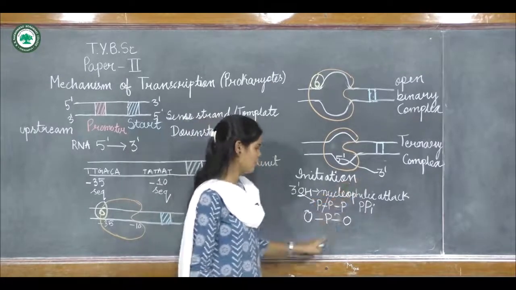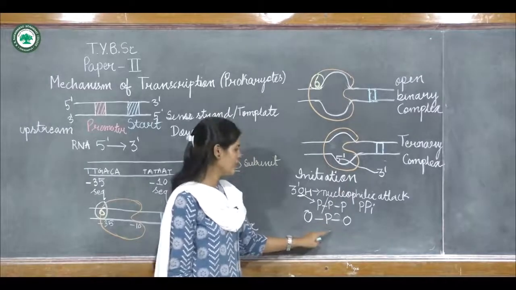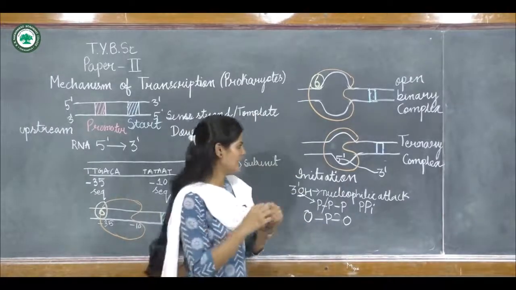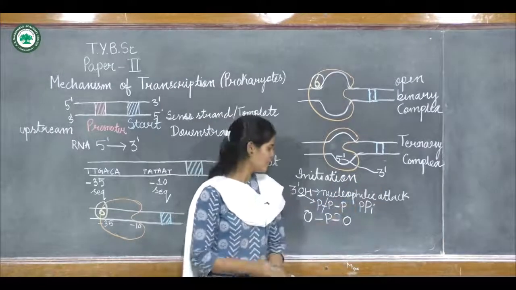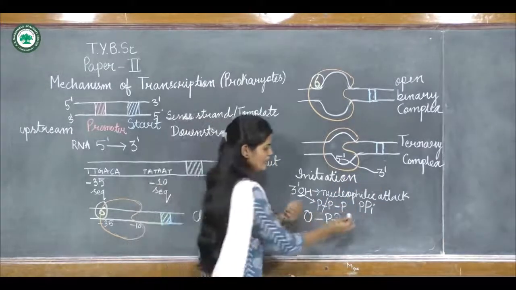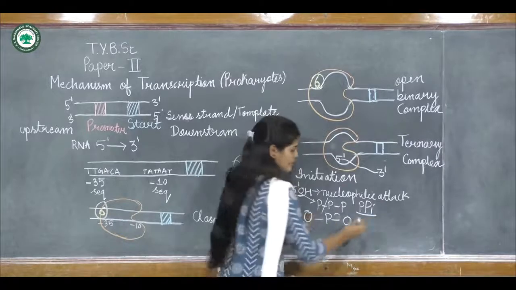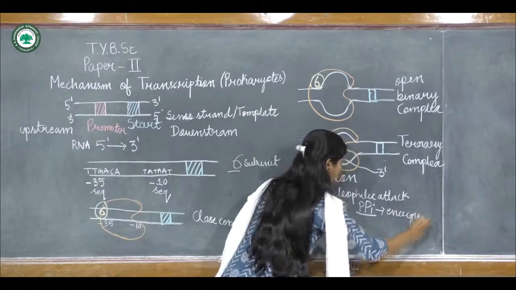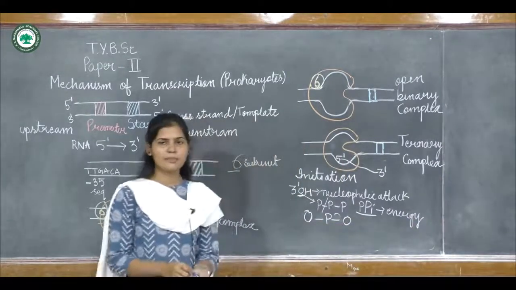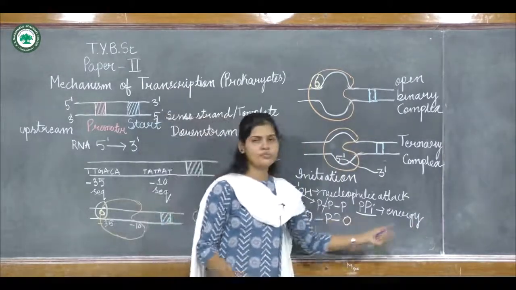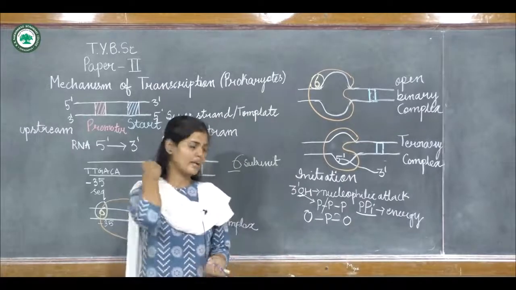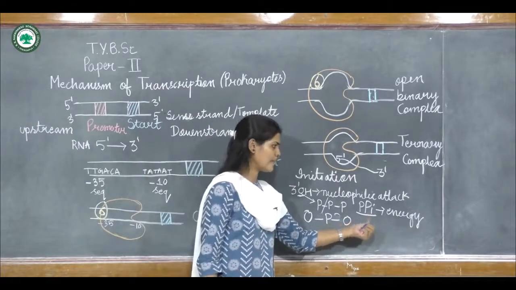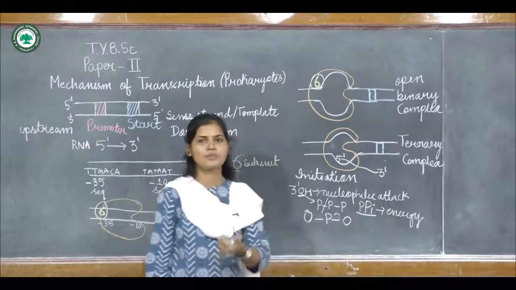This phosphodiester bond will be present between the two nucleotides which are attaching in this RNA. And the pyrophosphate which is released, after its hydrolysis, will give energy for the transcription process which is occurring.